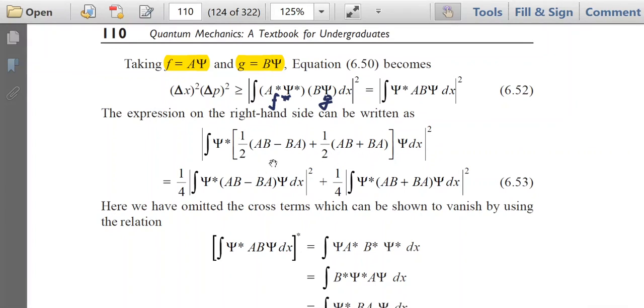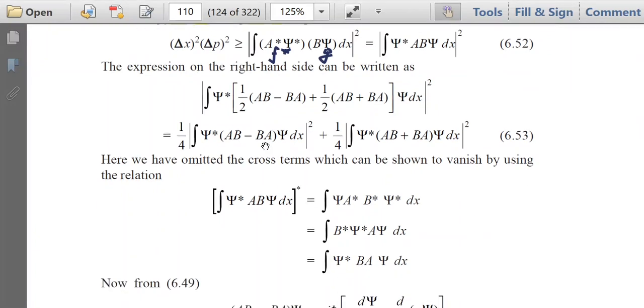We have done some algebraic arrangement, separating these two terms. If we assume this term is P and this term is Q, then it is psi star, inside is P plus Q, psi into dx. You have to expand it by the formula of a plus b whole square, which is a square plus b square plus 2ab.